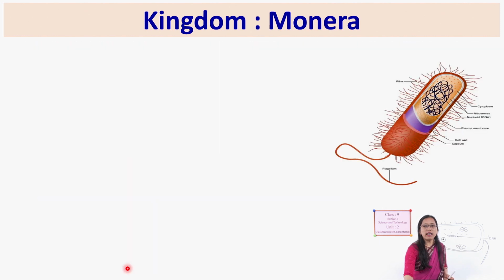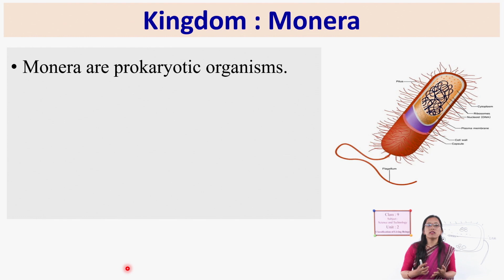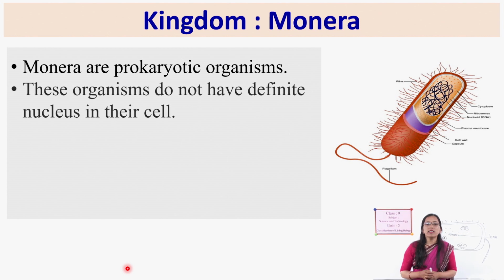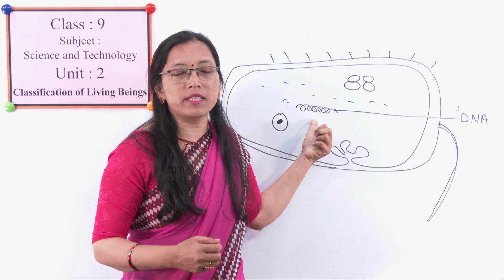Then some characteristics of these Monera: they are prokaryotic organisms. They do not have a definite nucleus in their cell, but how do they reproduce? Just now I said there is DNA as genetic material.